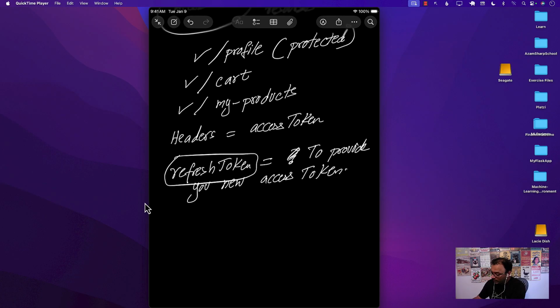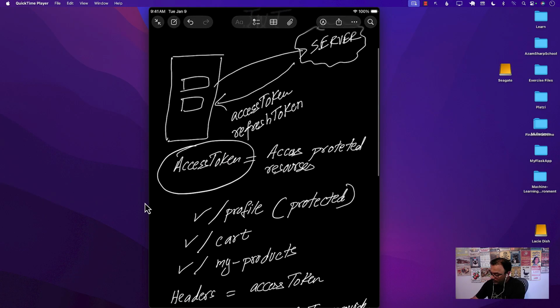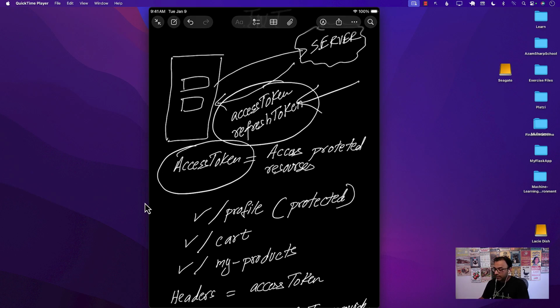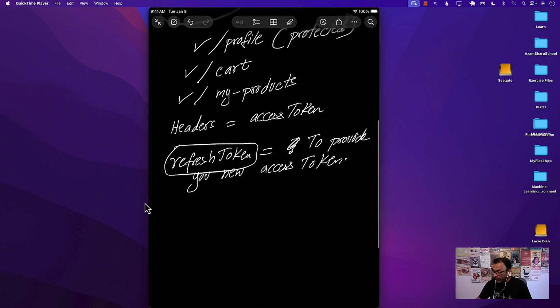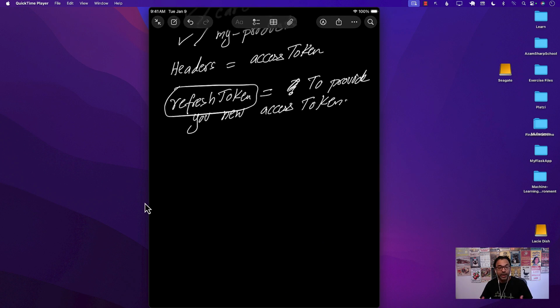Now, going back over here, we are getting the accessToken and refreshToken, but we have to store them on the client side. We have to store them on our app, the SwiftUI app.